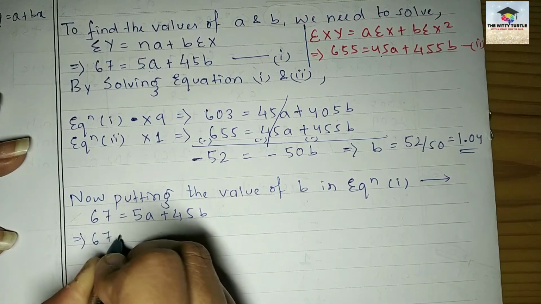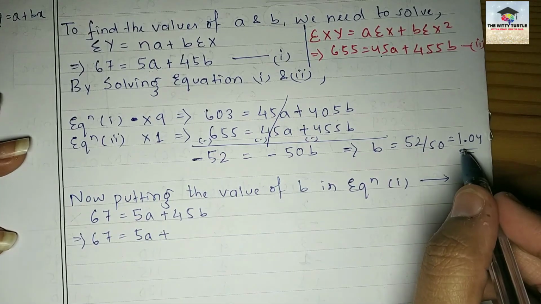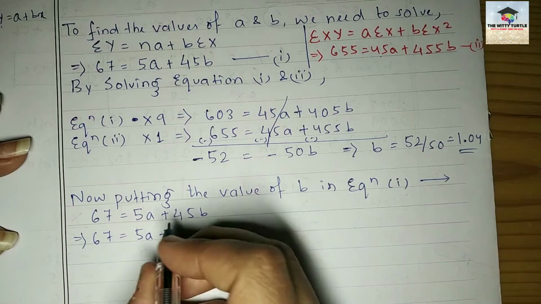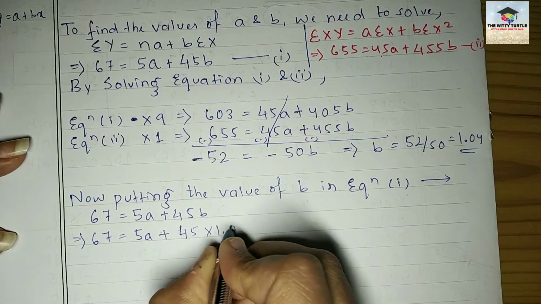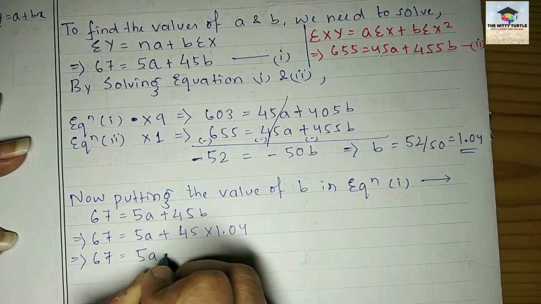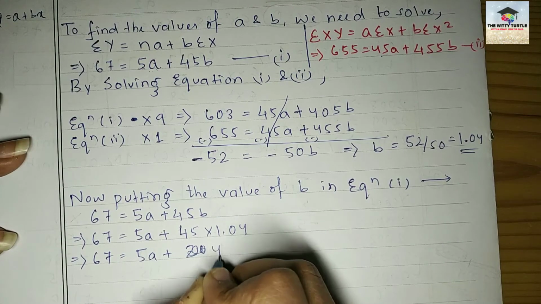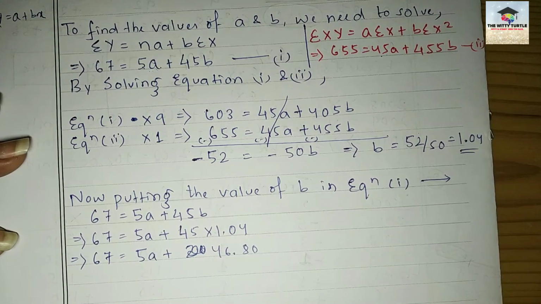This will be 67 equals 5A plus 45 into 1.04, so that will be nearly equal to 5A plus 46.80. Right?